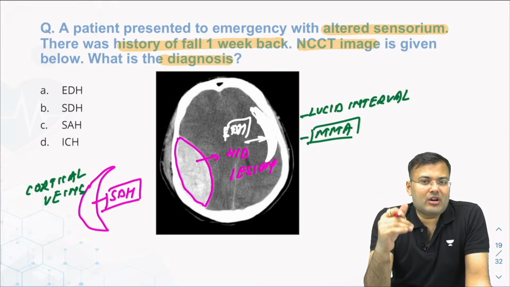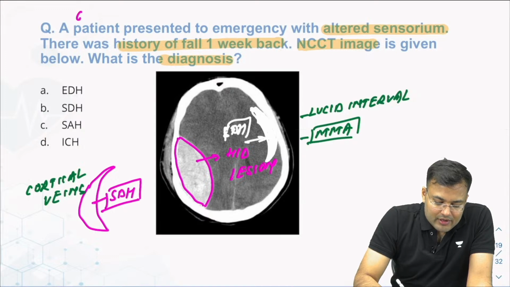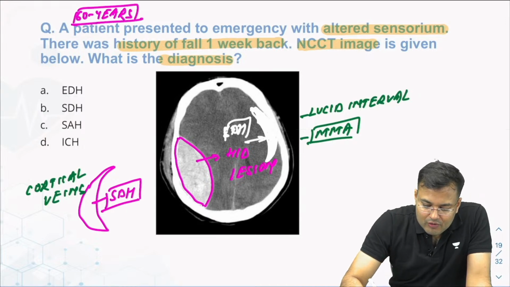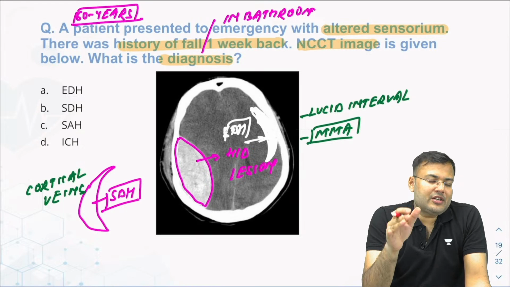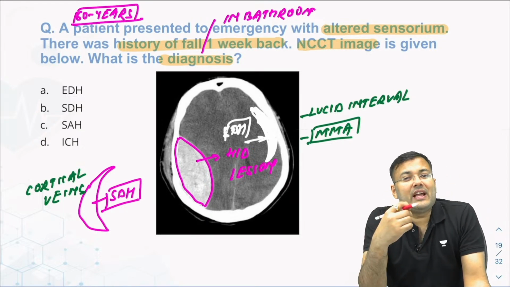Suppose the image is not given. If the image is not given and the age is mentioned, let me tell you. If the age of the patient is 60 years, and there is history of fall 1 week back. Where? History of fall in the bathroom. I am telling you the typical history. Old patient, history of fall in the bathroom, typically there is altered sensorium, the patient is having SDH.